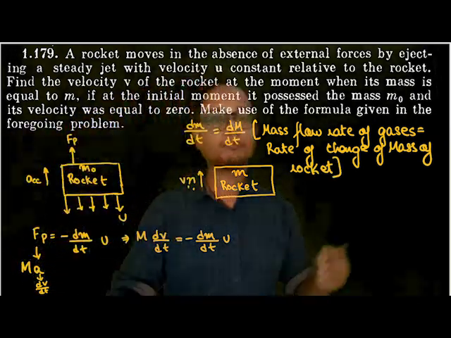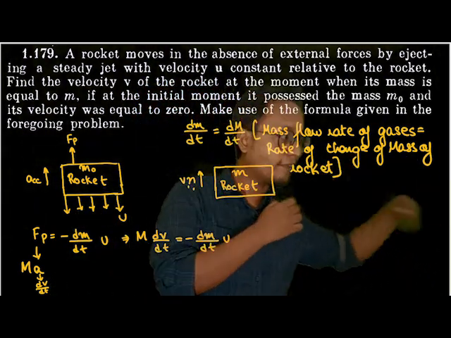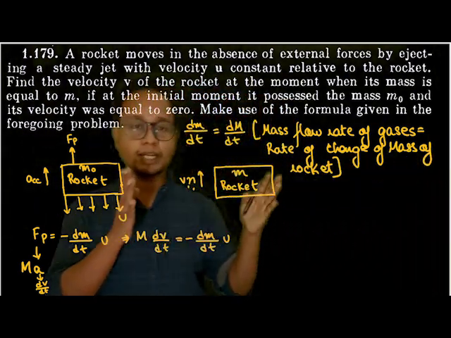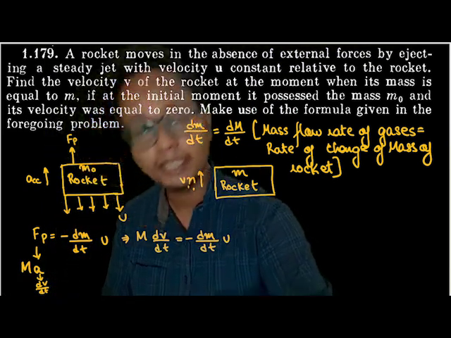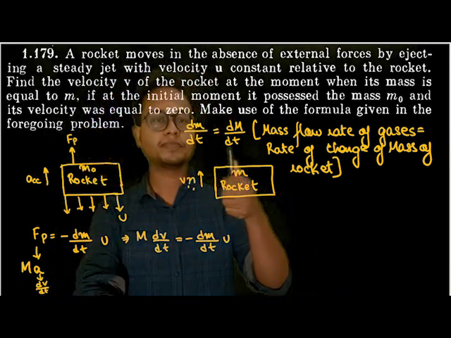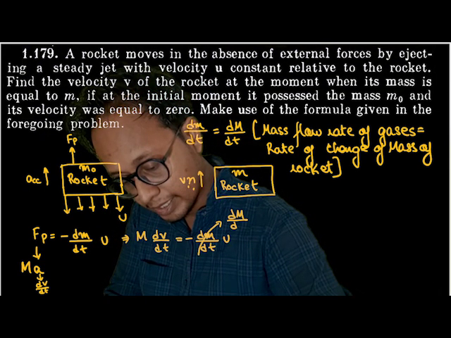Okay, that means the mass flow rate of the gases is also equal to the rate of change of mass of the rocket. That means if I'm throwing out 5 kg of mass per second, the rocket will also get lighter by 5 kg per second. So this small dm by dt can also be written as capital dM by dt, isn't it?